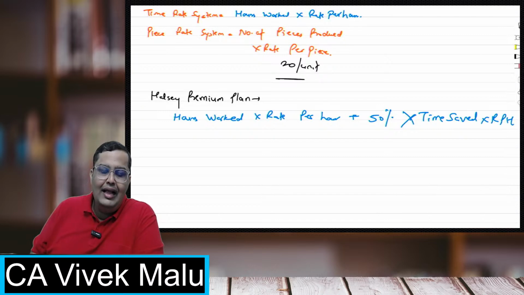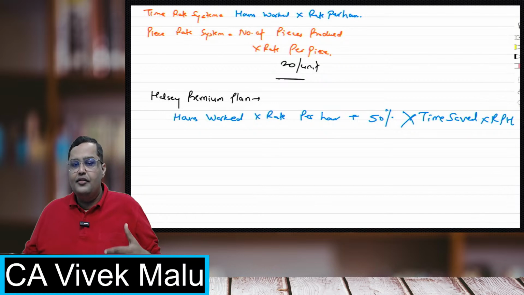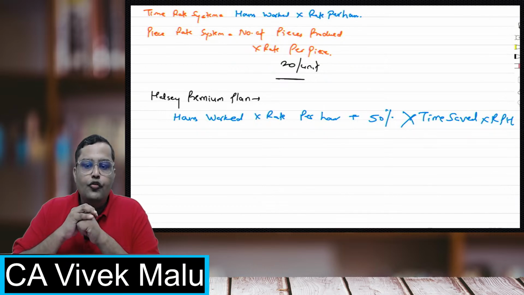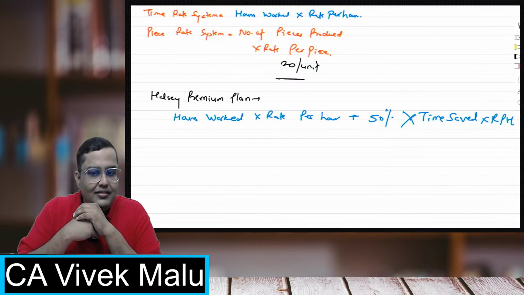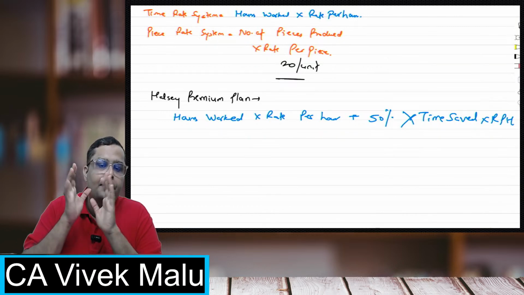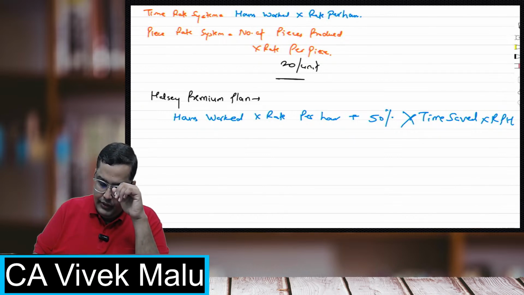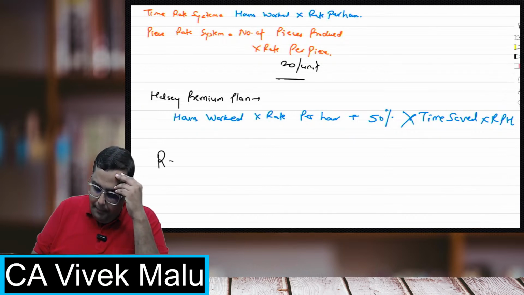So what we do in Halsey premium plan, suppose the workers are working very efficiently, they have saved some time for us. Whatever time they are saving for us, we'll give them 50% of that as an incentive, as a bonus. Under a Rowan premium plan, there are only 4 in your syllabus now.